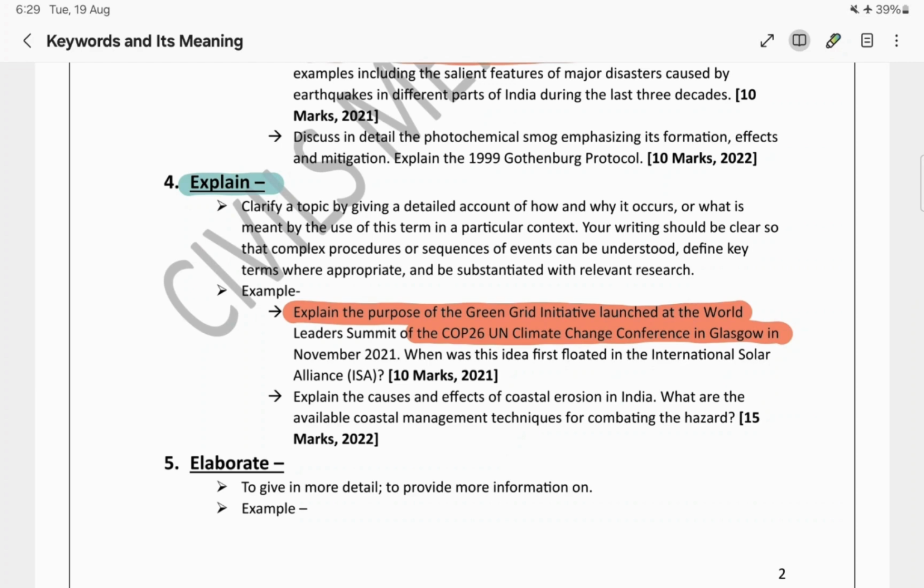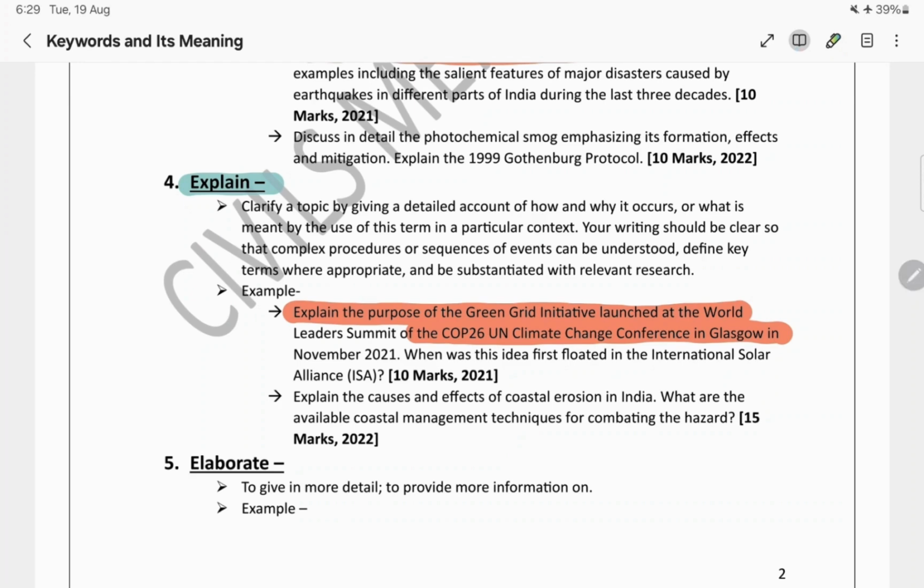So obviously there was some issue, and to resolve that particular issue this initiative was launched. So over here we can mention what was the issue and how this particular initiative will solve it. So this is just an example that I am giving.